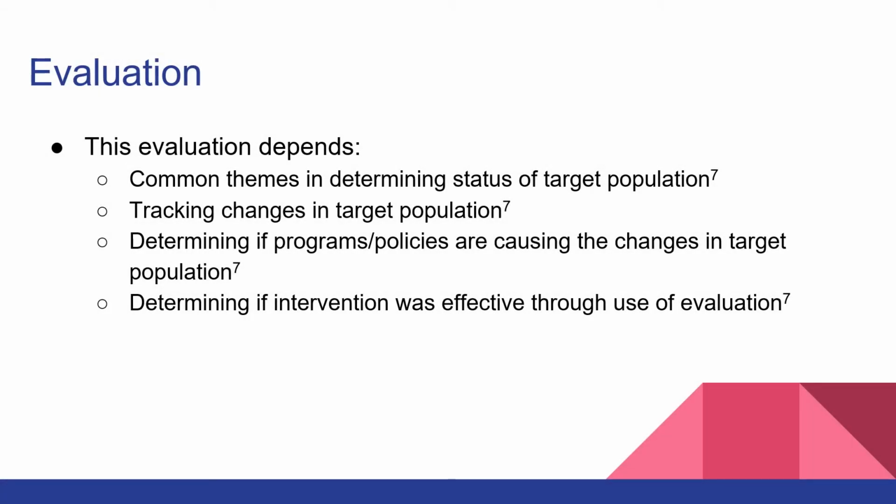So, how we determined our evaluation was through a resource by the NCBI, which is Evaluating Obesity Prevention Efforts.